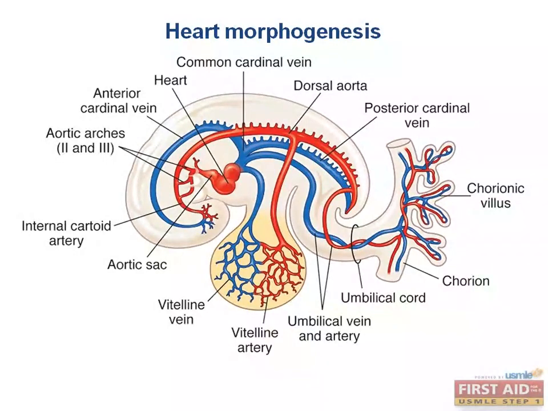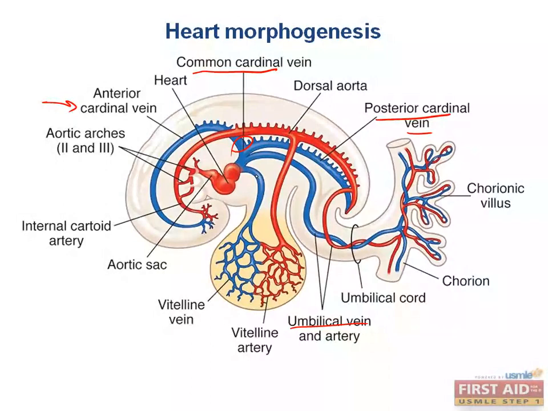So, as you can see, there's the anterior cardinal vein. It is named so because it's one of the primary veins that we form. Just like the anterior cardinal vein, we have the common cardinal vein, which is the union of the anterior cardinal vein with the other veins that are returning to the heart, such as the posterior cardinal vein and the umbilical vein, the most inferior aspect. So do you see the anterior cardinal vein feeding into the common cardinal vein? It kind of looks like it is feeding into the superior portion of the heart.